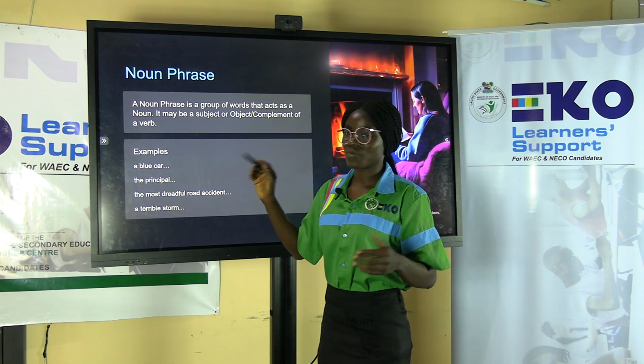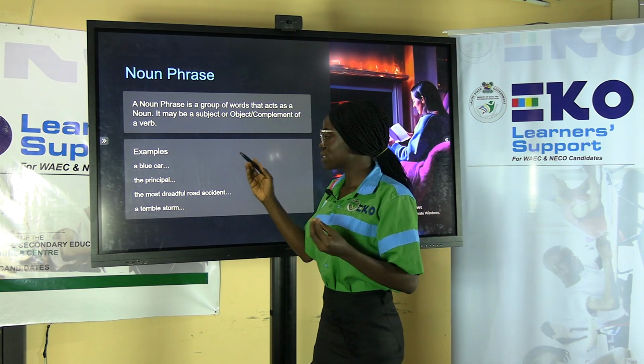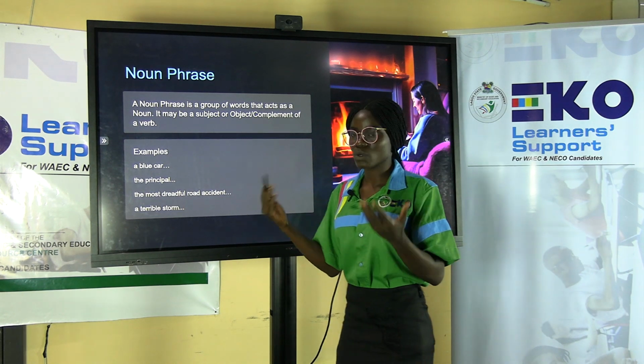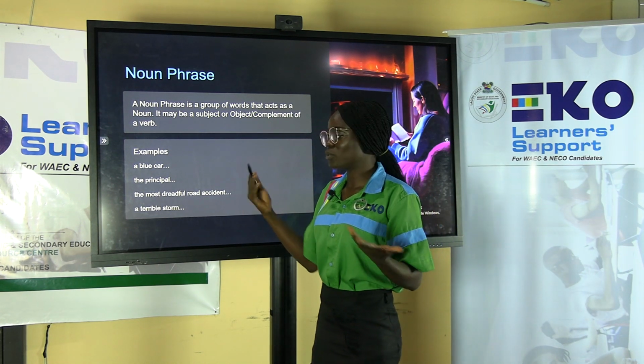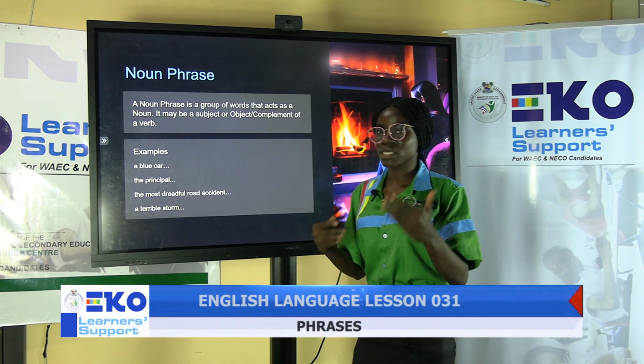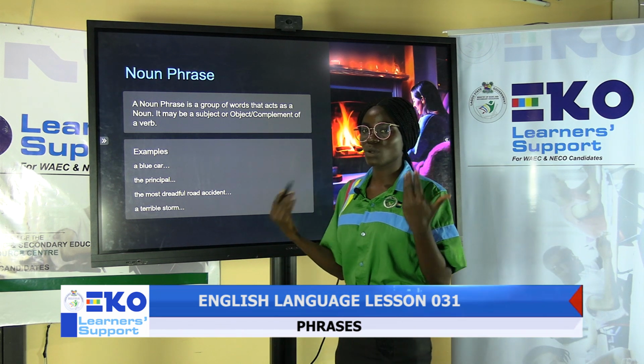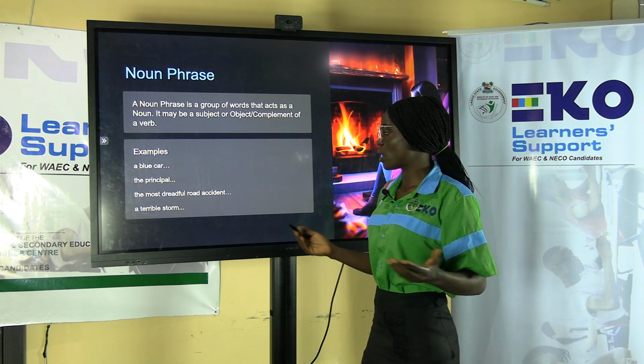And why is it a phrase? Phrase because there is no finite verb, because it does not express a complete thought. You can't find a meaning to this word. A blue car doesn't make sense. The principal does not express a complete thought. So you won't know what the person is actually talking about.